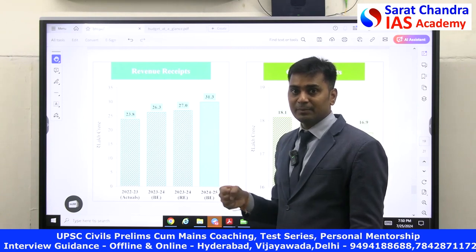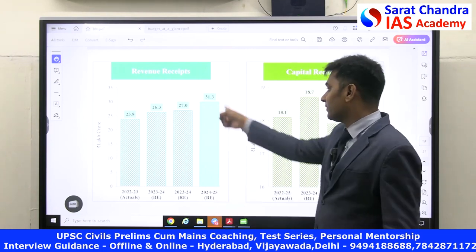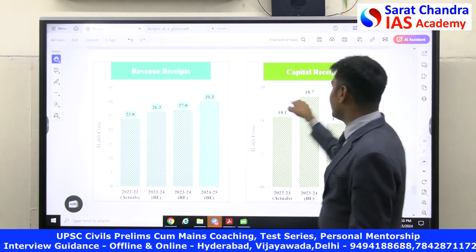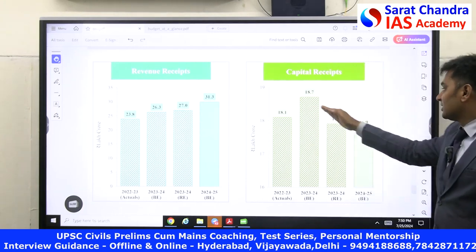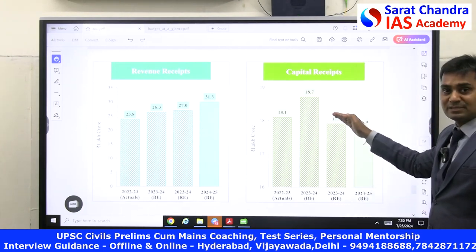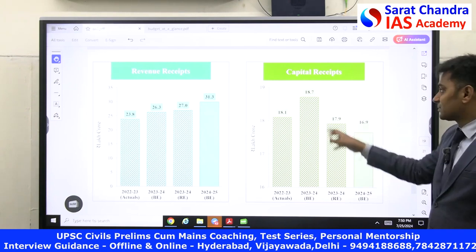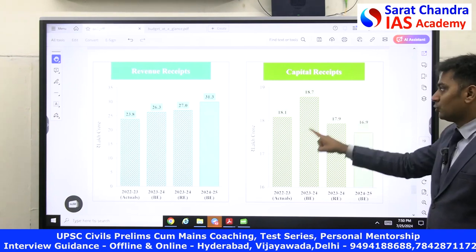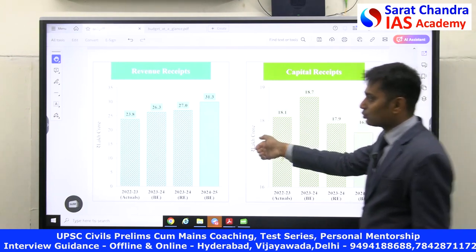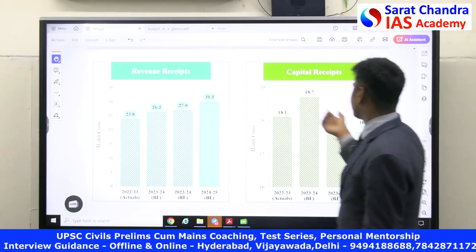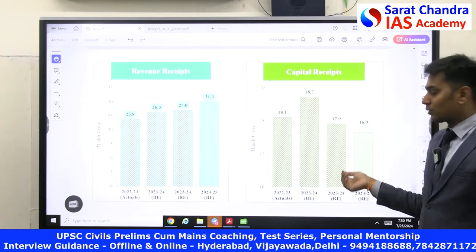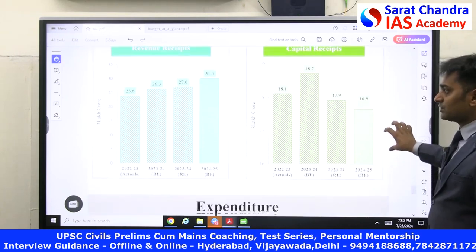This shows that the capability of the government to collect the revenues have increased. Whereas when it comes to the capital receipts, government is borrowing or government is spending less money through disinvestments. So this is one thing that you have to identify. 31.3 lakh crores has come from revenue, whereas from the capital 16.9 lakh crores has come. So this is the revenue receipts component.